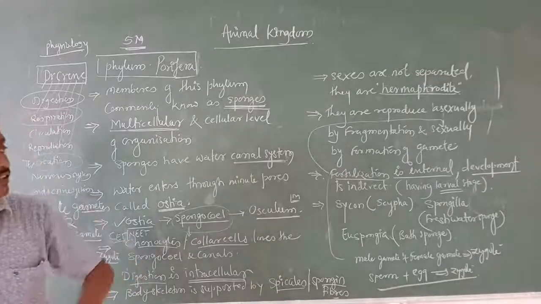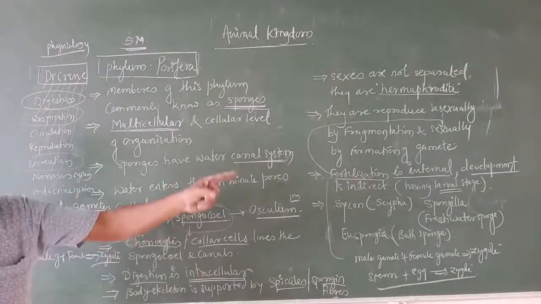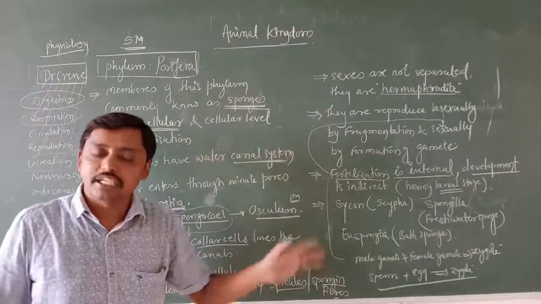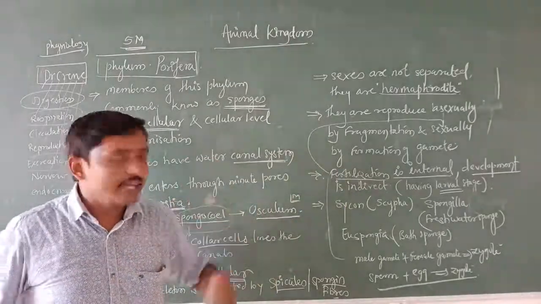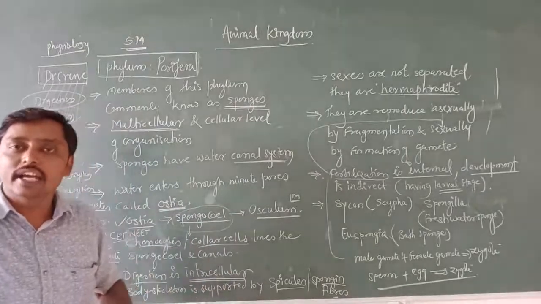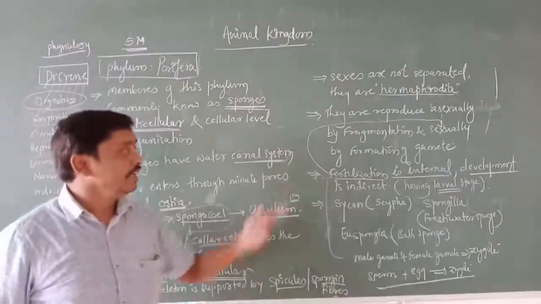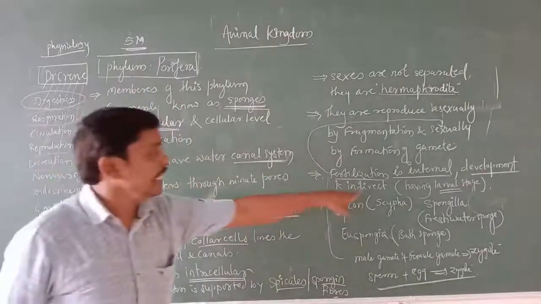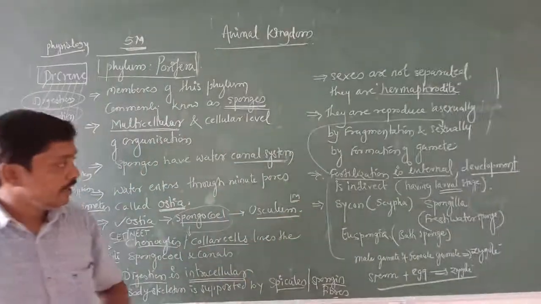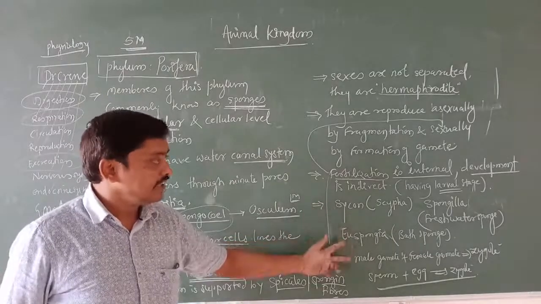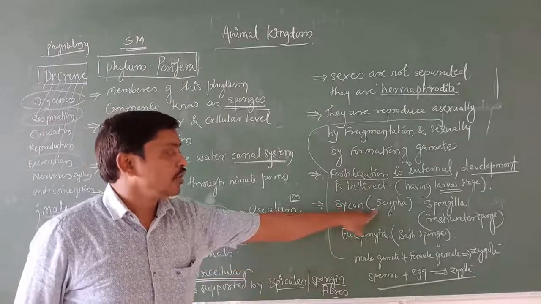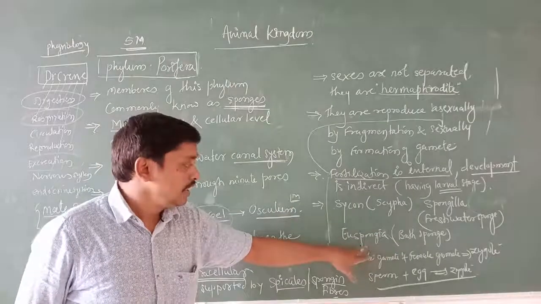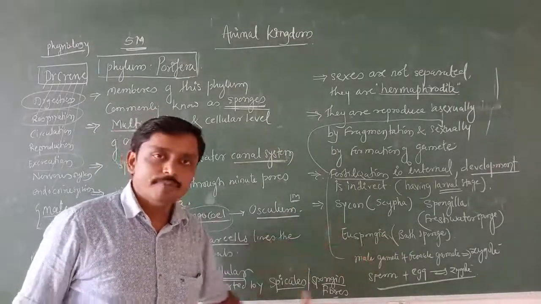Understood? So here, if the larval stage is there during the development, we are going to call that an indirect development. If the larval stage is absent, no larval stage, direct zygote to the adult or young ones, that is what we are going to call a direct development. Right? Here in Porifera, there is a direct development. Now, examples. Three examples are given here. One is Sycon, commonly called Scypha; Spongilla, commonly called the freshwater sponge; next, Euspongia, that is the bath sponge.